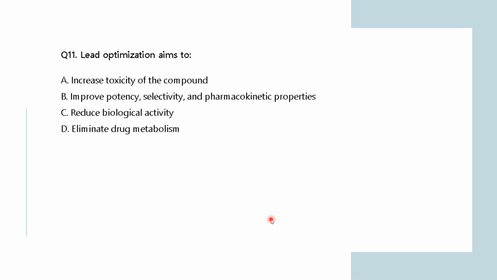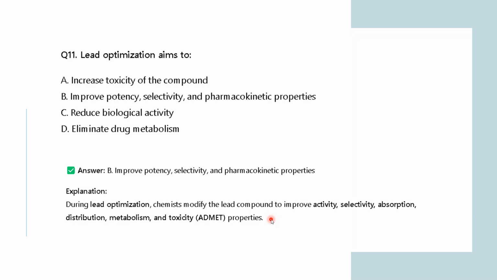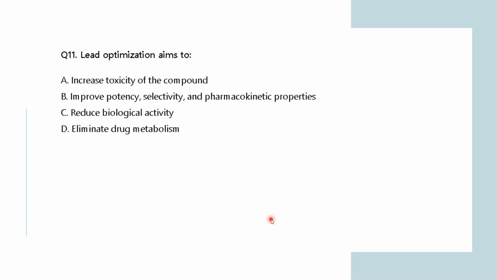To some extent, you want the drug molecule to be less likely to be metabolized before acting on the target site, right?